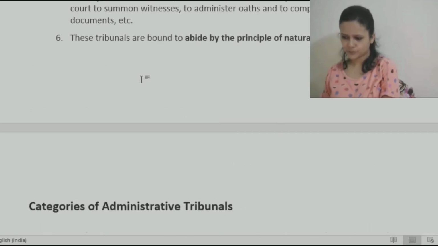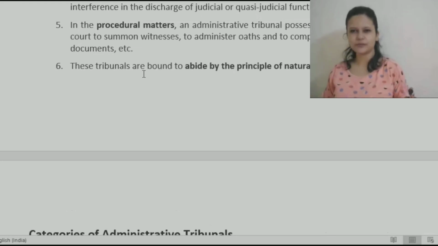Okay. This is clear, right? It's a very simple provision we have.